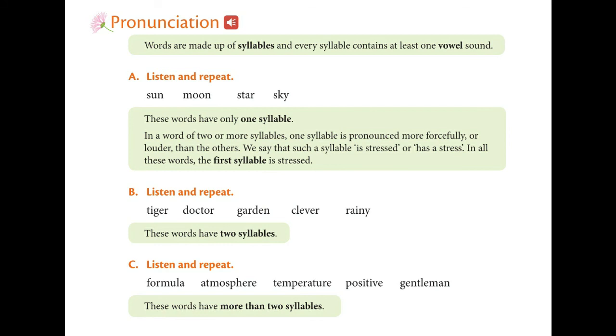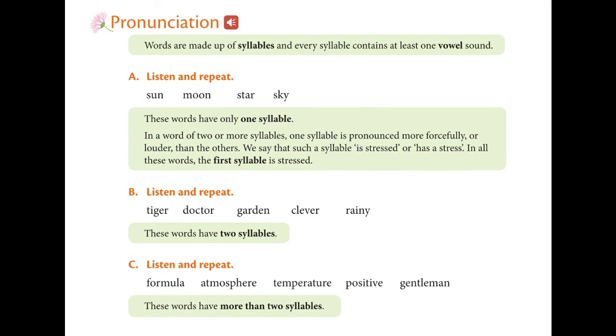Second one, listen and repeat: tiger, doctor, garden, clever, rainy. Here there are two syllables. Tiger. Got it? There are two syllables, so the first syllable has been stressed. Tiger. Doctor. Then the first syllable has been stressed. These words have two syllables. Here you can see two syllables in every word.